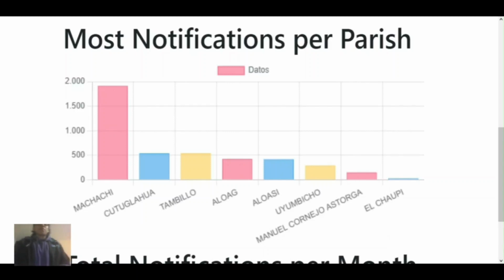Here in the request we have something that is sent by the parish, but can be approved or not later on by the system. In this KPI we are going to see which parish has the most solicitudes and the most notifications that have been approved by the system.